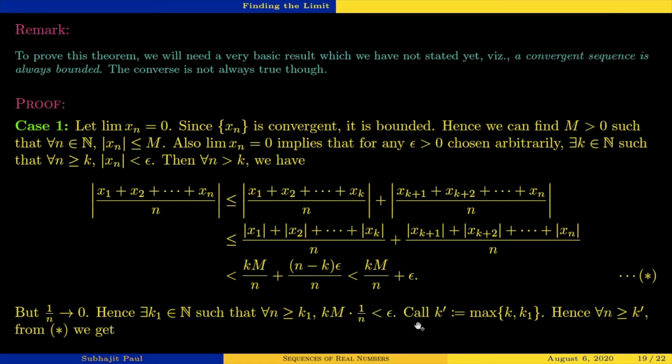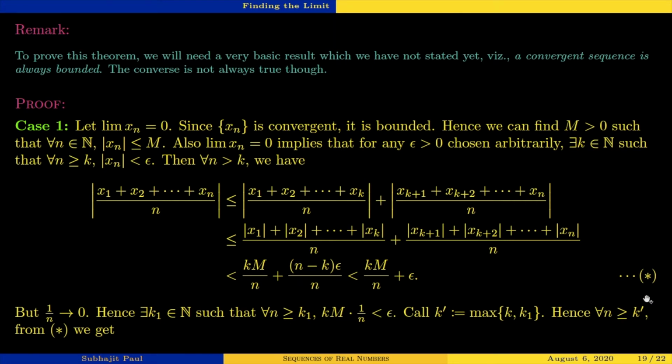This all is happening just because of the fact that km is a constant. Here everything is constant, only n is running to infinity. Fine. Now, what happens after n greater than or equal to k1? You have this thing happening, and for n greater than k, this thing happens. So if you choose k dash to be the maximum of k and k1, then for n greater than or equal to k dash, both of these things will happen.